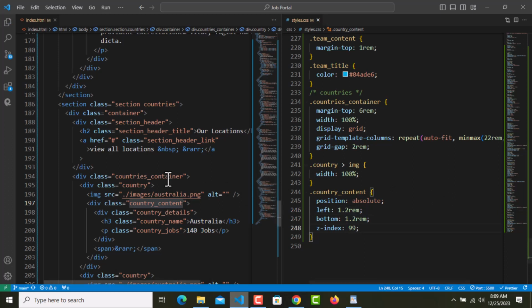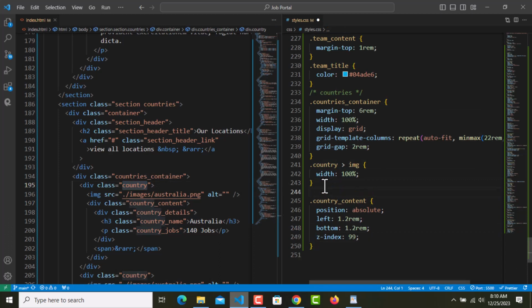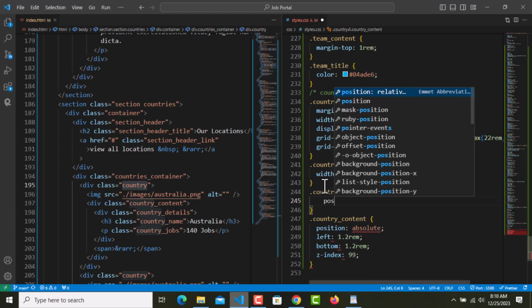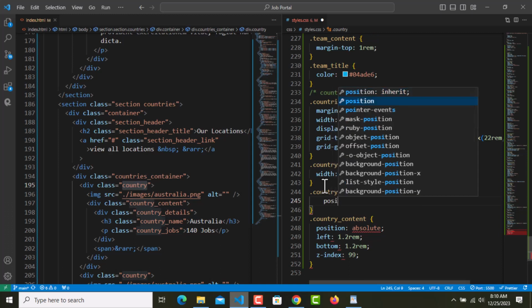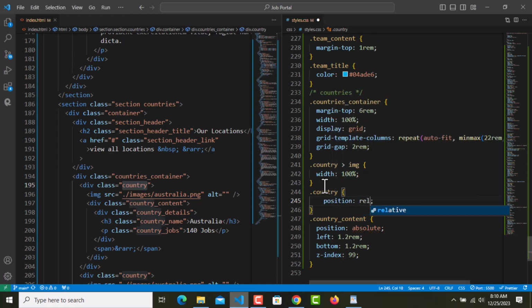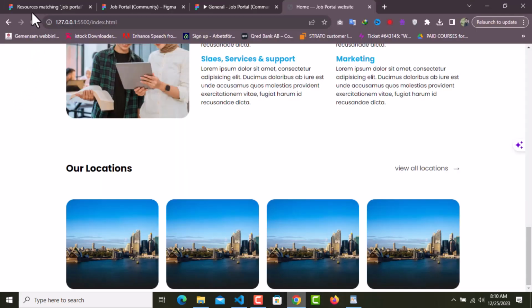Just because we need to have this country position should be relative. And yeah, we have that text and everything on top.